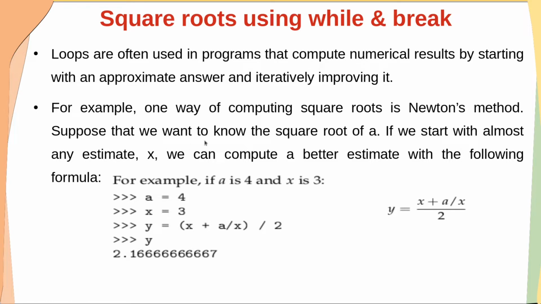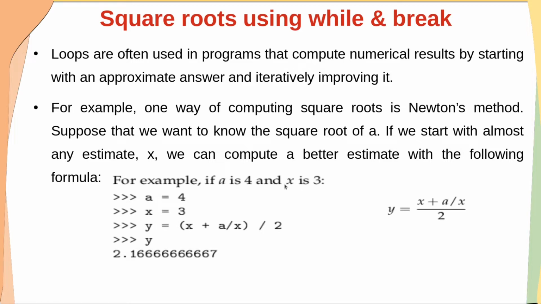Say, for example, dears, we want to compute the square root of some number a, and we don't know what the square root of a is. Generally, we'll assume some x as the square root of a. Later, we'll start computing such that x should become the square root of a. So here, if you take one example, I'll take a as 4 and x as some number. Obviously it should be less than 4, because the square root will be less than that number.